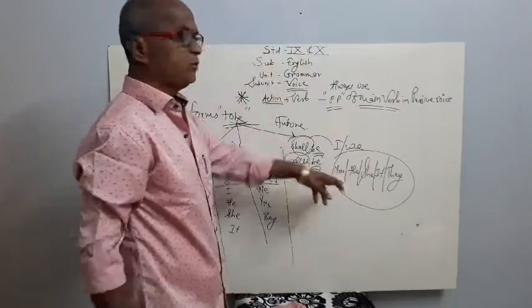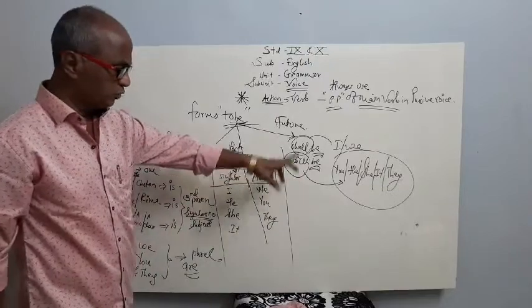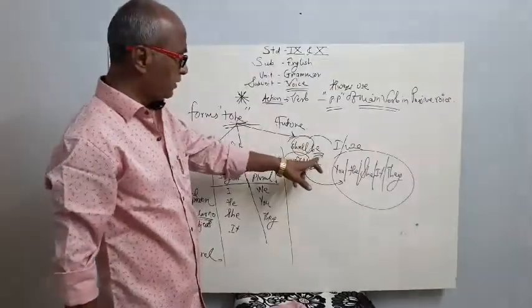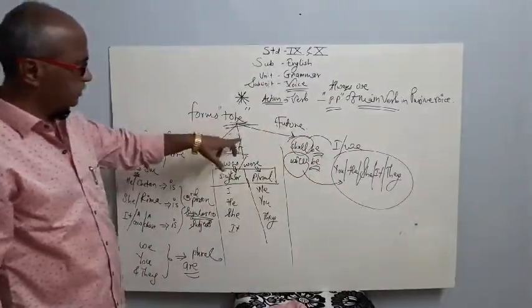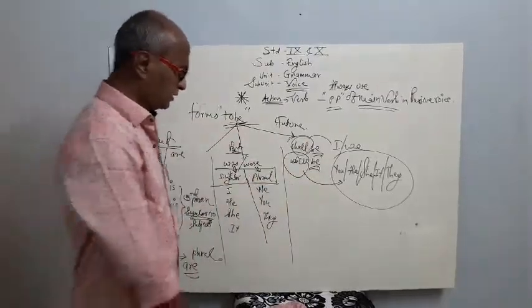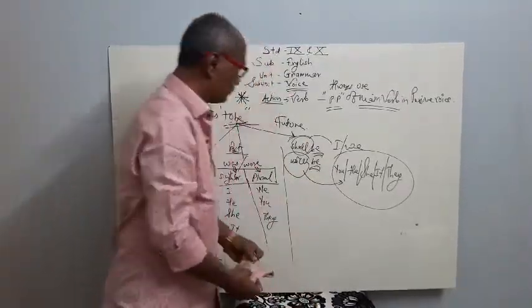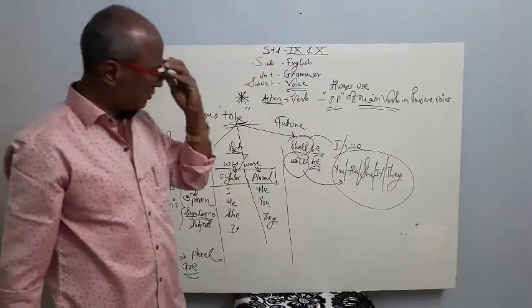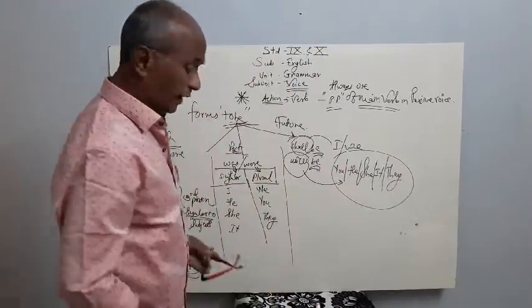So this is about the future, the use of shall and will. But the future form of to be is be: shall be, will be. So friends, it is very important to know about the subjects and objects,